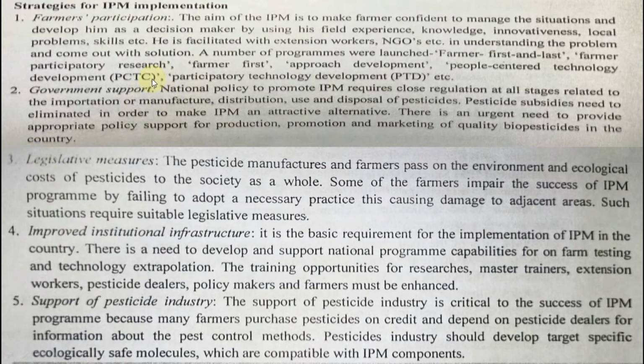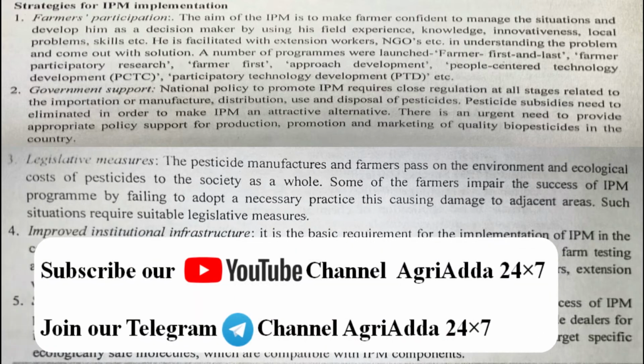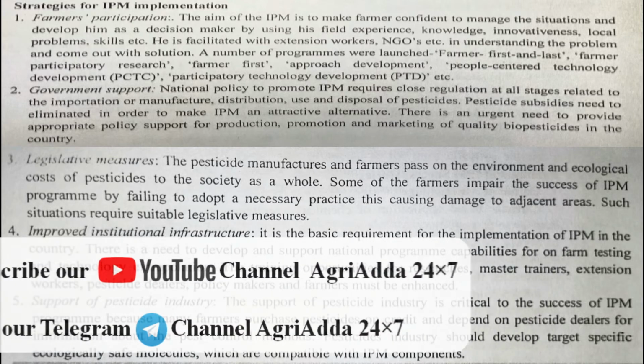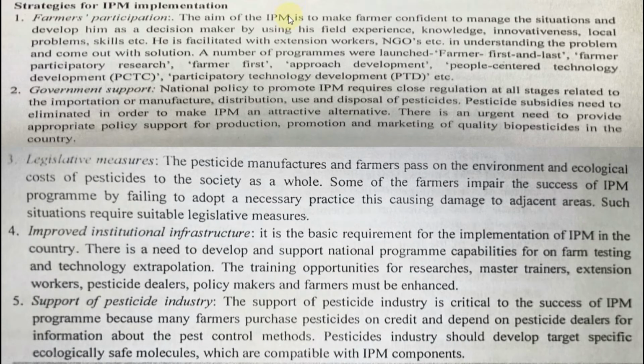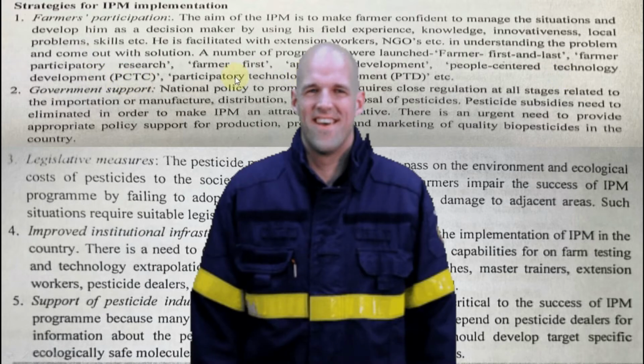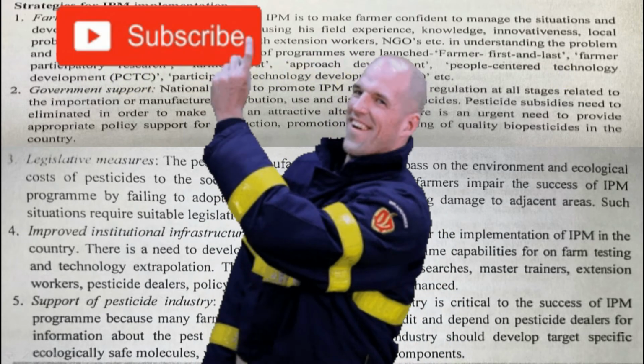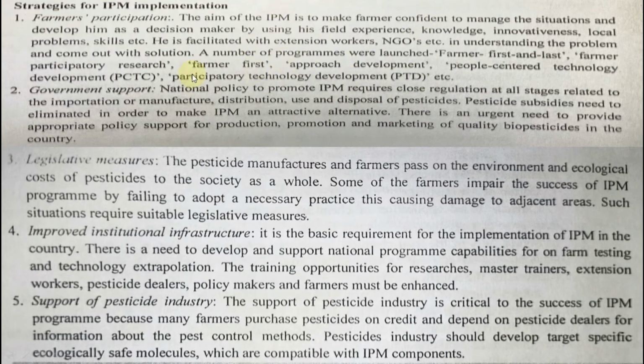Now you see what the strategies for IPM implementation are. First one is that farmers' participation must be there. Whatever the SAUs, ICAR organizations or NGOs are doing, they are understanding now. But they must make the farmers understand. Yes or no? A number of programs were launched like Farmers First and Last, Farmer Participatory Research, Farmer First, Approach Development, People Centered Technology Development, PCTC, it may come in the abbreviation, Participatory Technology Development, PTD, etc. These have now been implemented.